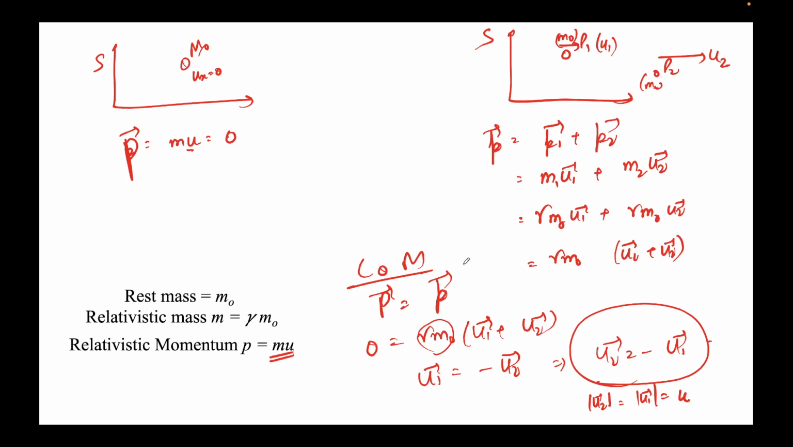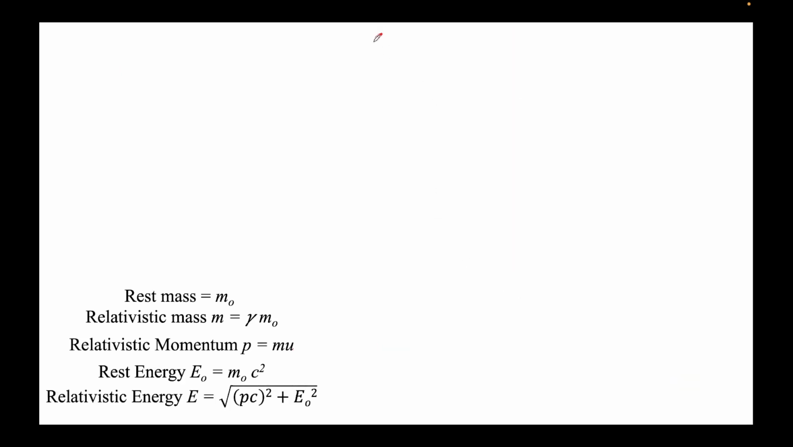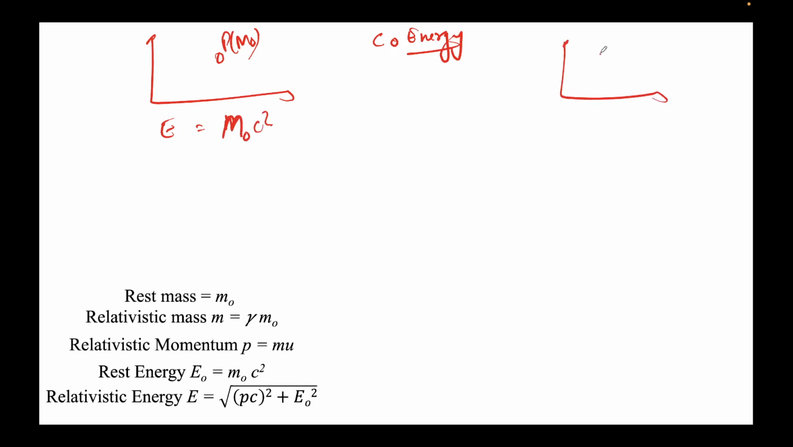Now we'll do the conservation of energy just like we did in the last problem. So this is the particle P with rest mass m naught. What's its energy? This is at rest, so its energy would be m naught c squared. In this picture, this is moving at u1 in this direction, this is moving at u2 in this direction, this is P1, this is P2.